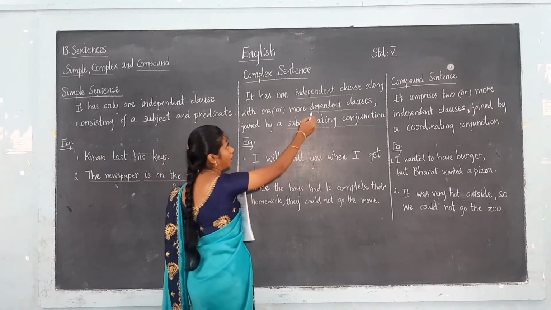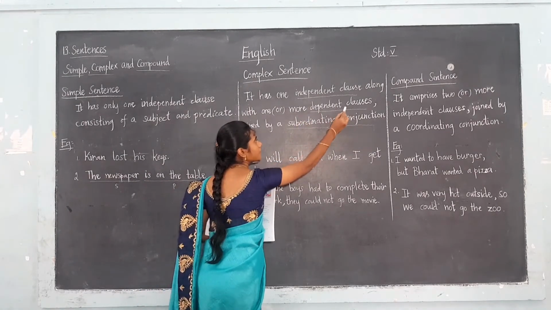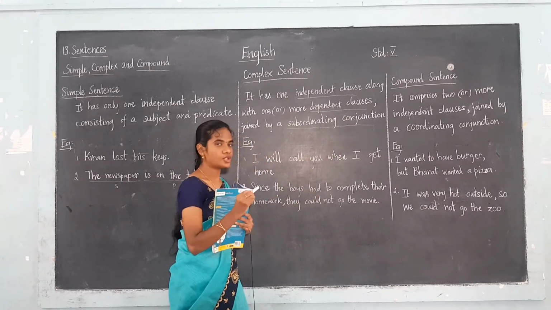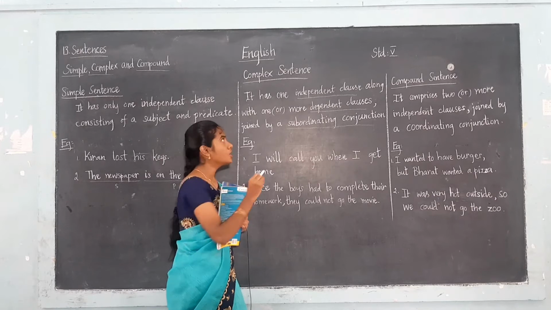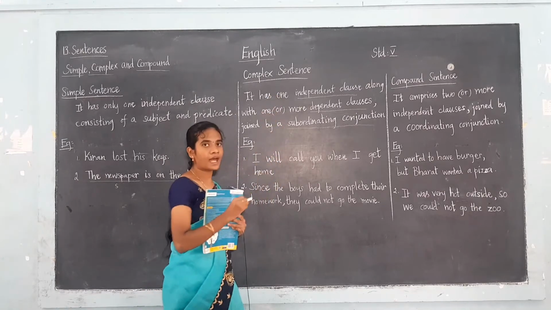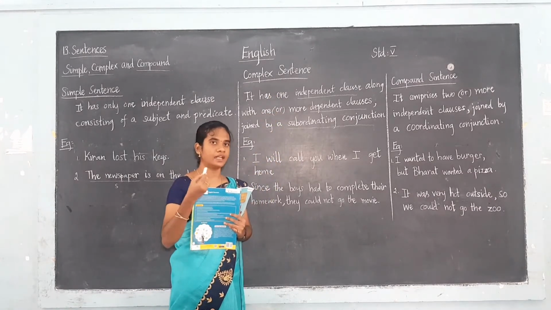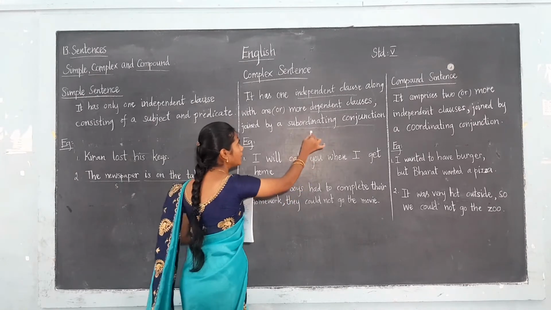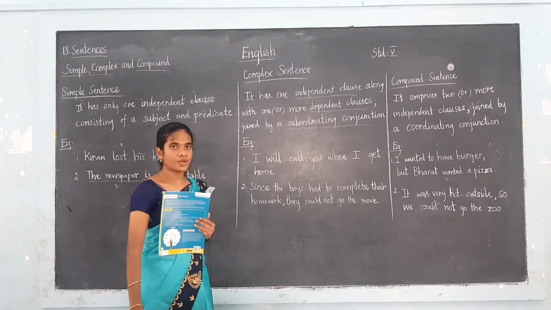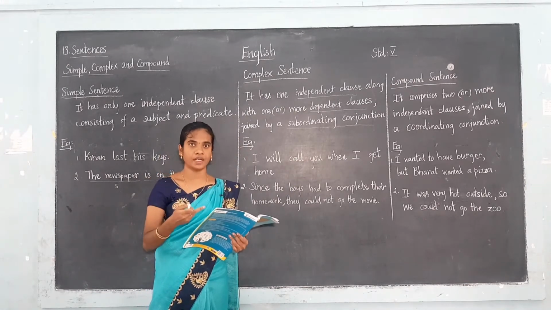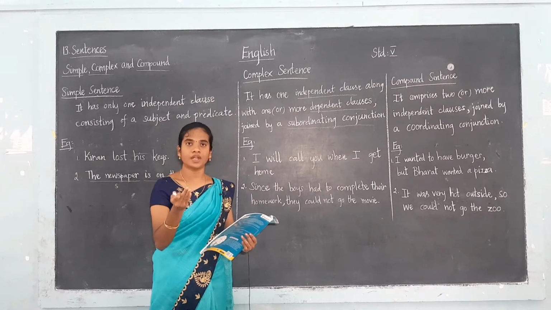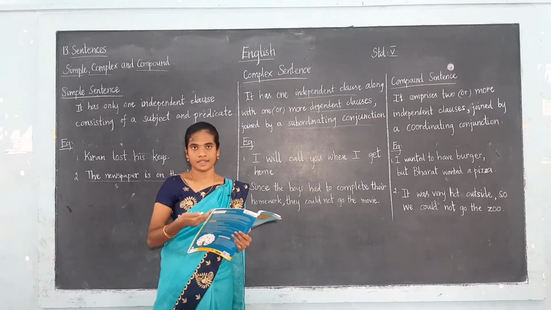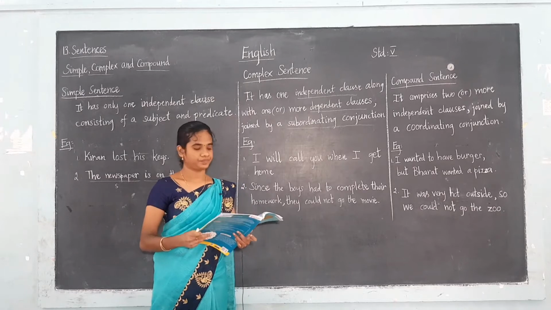I have told you that a dependent clause always starts with the subordinating conjunction. That point also you have to remember. So in complex sentences we have an independent clause and a dependent clause. These two clauses are joined by the subordinating conjunction. Students, have you all remembered the words of subordinating conjunction? Side by side you can go through the words. What are the words that come under the subordinating conjunction? Like that you have to see.